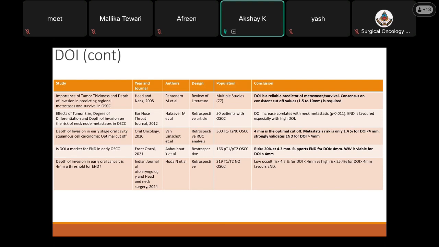Another retrospective study was published in Frontiers in Oncology in 2021, which said that the risk was more than 20% with a cutoff of 4.3 mm. This supports again elective neck dissection for depth of invasion more than 4 mm, and a wait and watch policy is viable for certain tumors with a depth of invasion less than 4 mm.